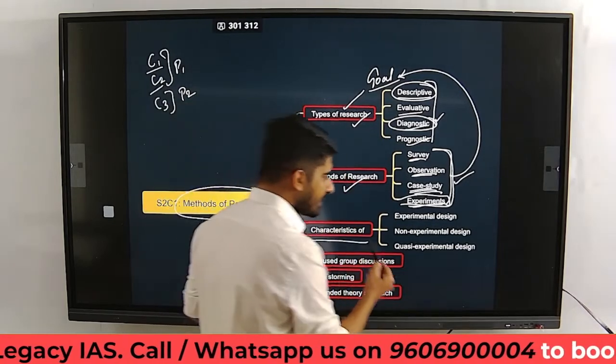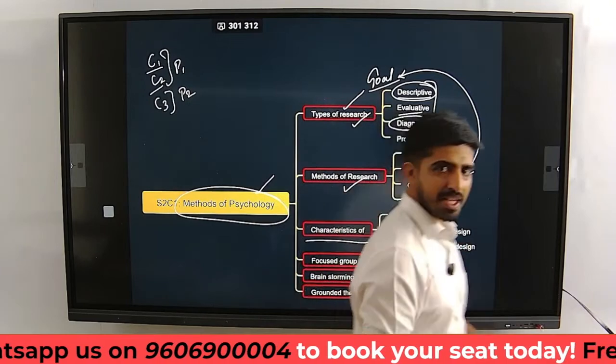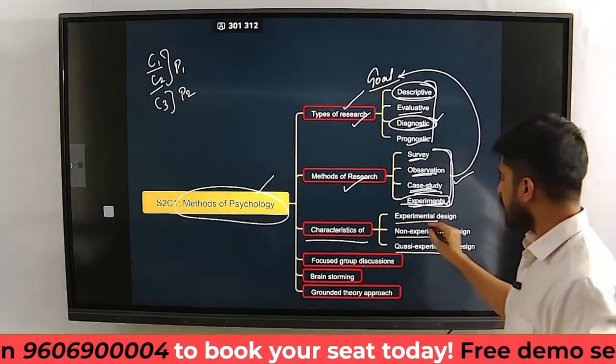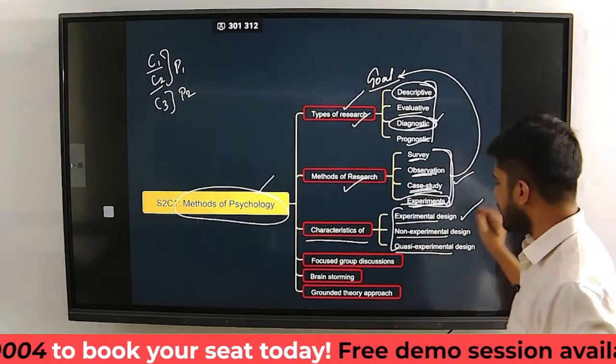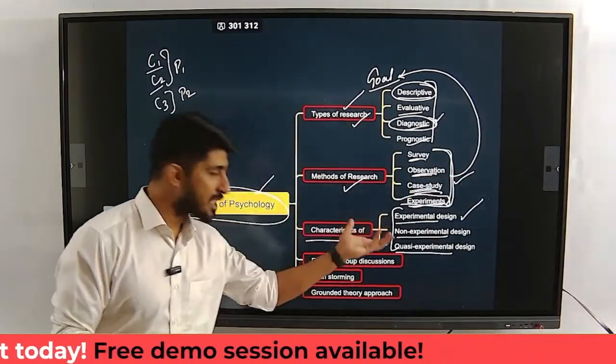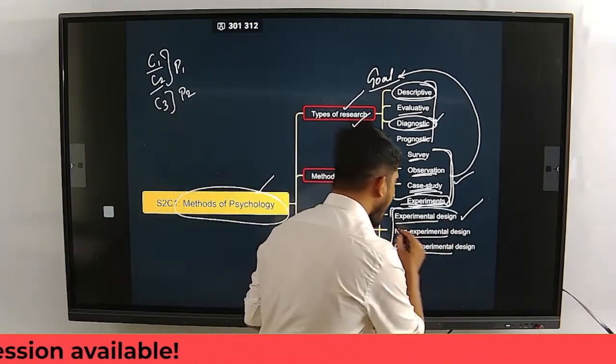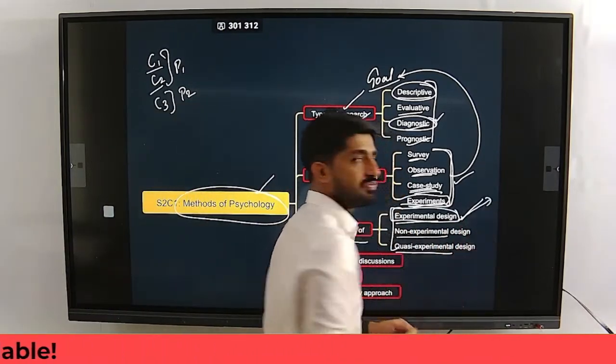What are the characteristics of experimental design, non-experimental design, quasi-experimental design? These we will be discussing in detail within the chapter. What is the experimental design? A design means how do you conduct an experiment?